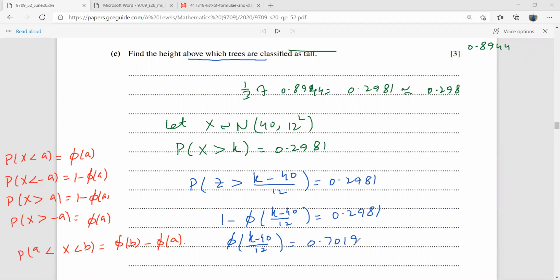Okay. So now we have to go to the table. This k minus 40 over 12 is phi inverse of 0.7019. I think it is 0.53. Yeah. So this k is equal to 12 into 0.53 plus 40. Please tell me, what do you get? Yeah, plus 40.